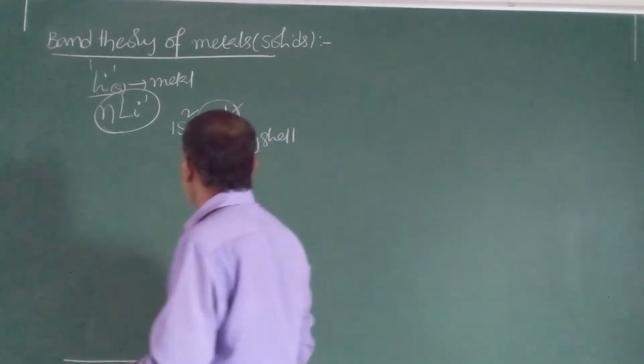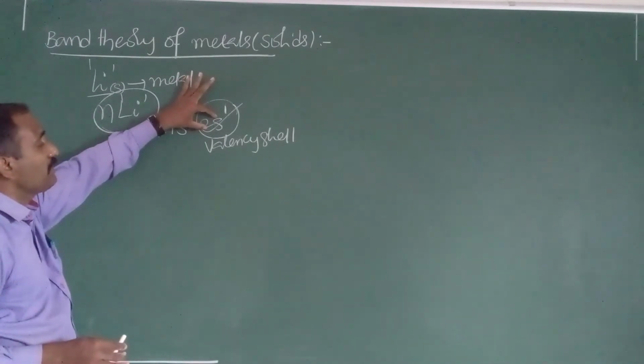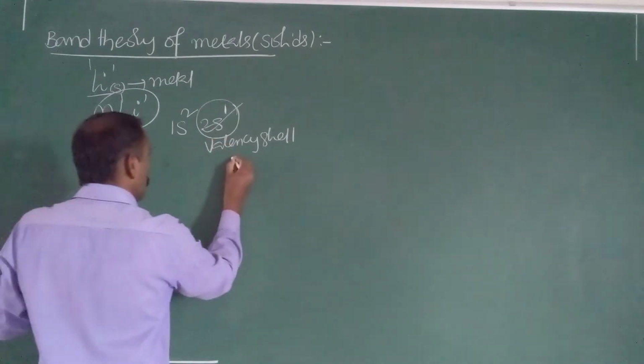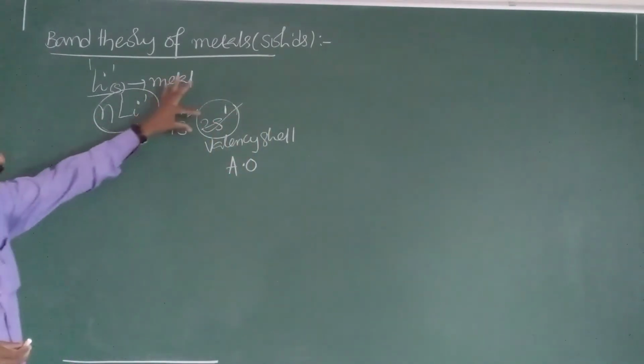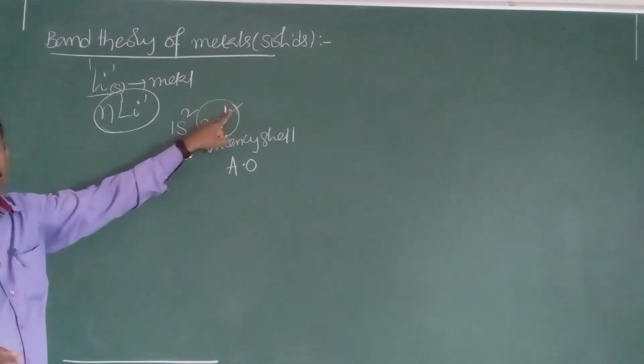If you consider the lithium atom here, 2s is the valence shell atomic orbital, which contains one free electron.